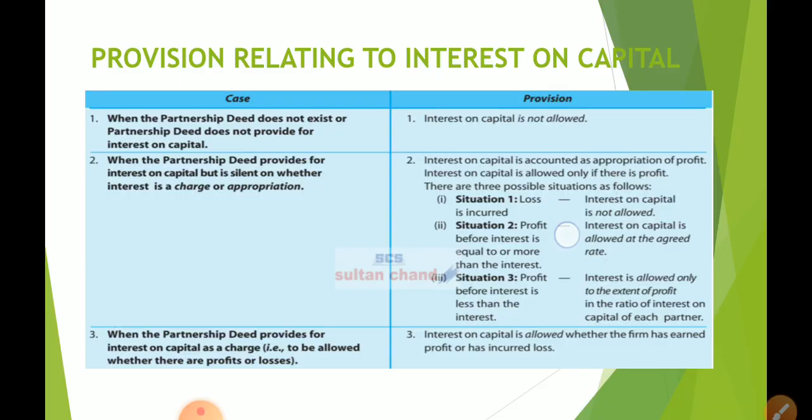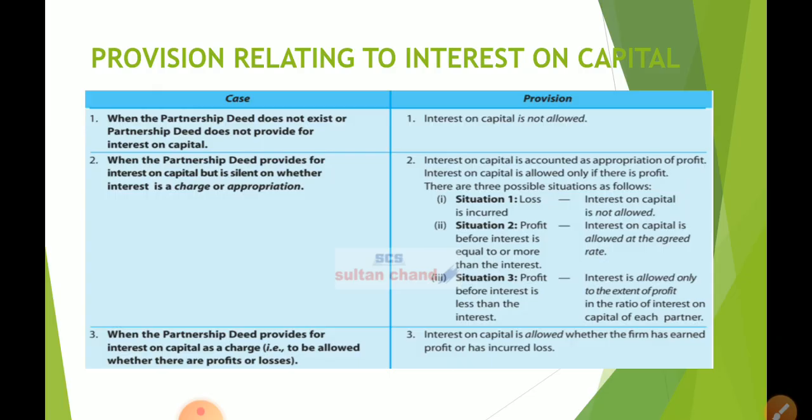Then in situation 2, profit before interest is equal or more than the interest. If the profit, available profit, is equal to the amount of interest on capital, or if it is more than interest on capital, then it is allowed at the interest on capital.